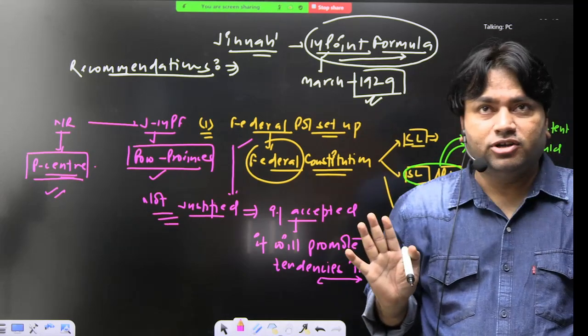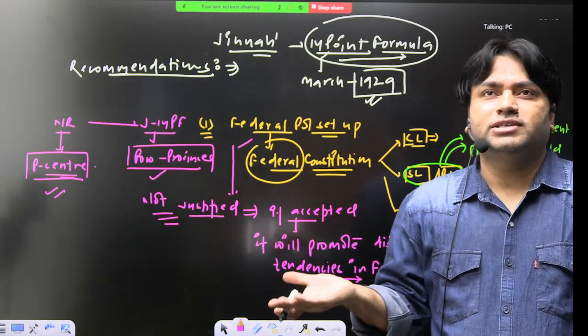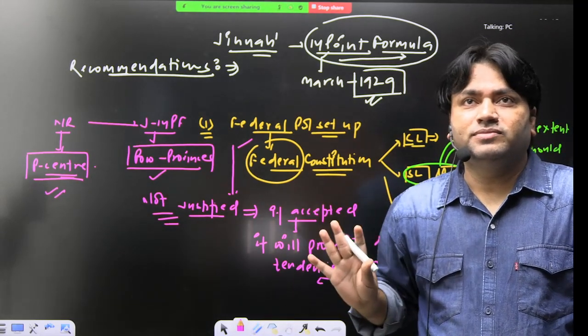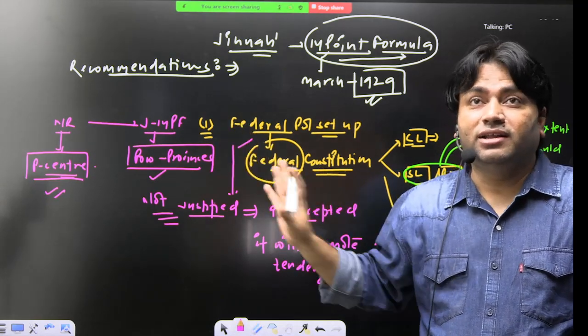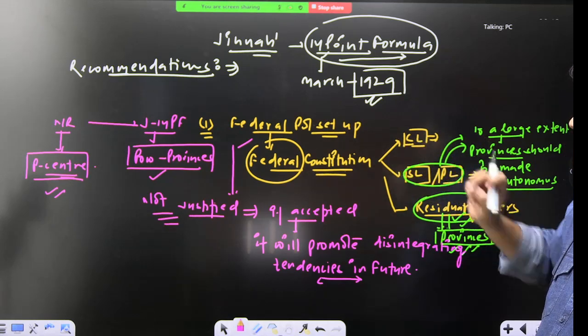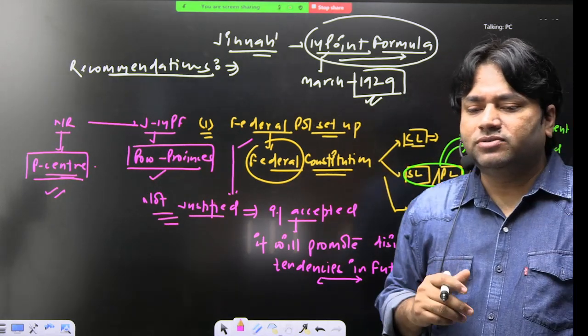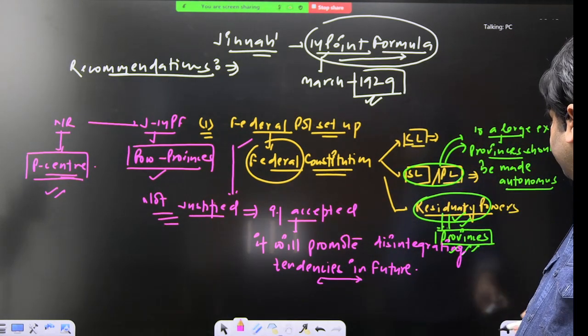No. INC will not accept it. British will not accept it at all. British तो कहेंगे हमारा Simon Commission ही अच्छा है. They will not accept. But INC will reject it, outwardly reject it. This is one point. Now, what is the second important suggestion?